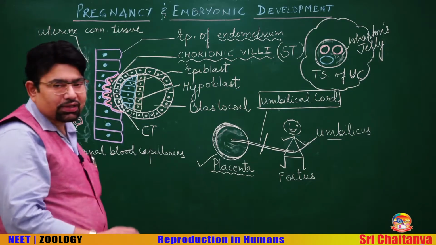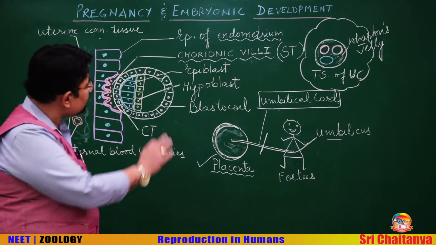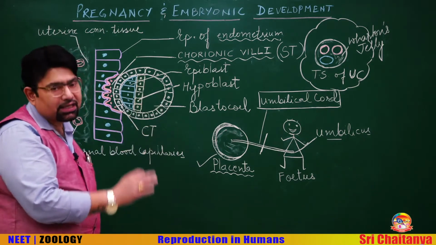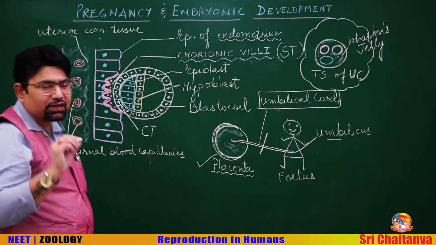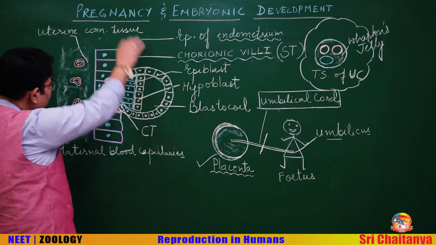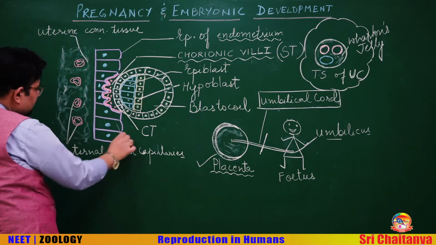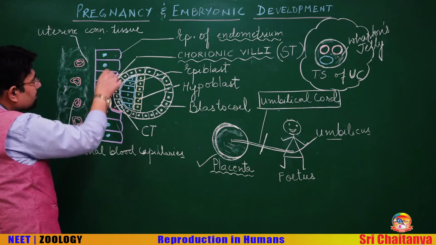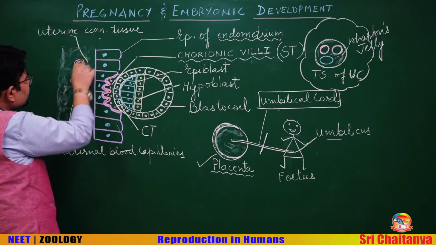My advice to you is, please note down everything, at least what you see on the board, in your rough notebook. If your hand works, your mind works. I'll label all this once again. This is the uterus, the epithelium of the endometrium, the connective tissue and the capillaries.